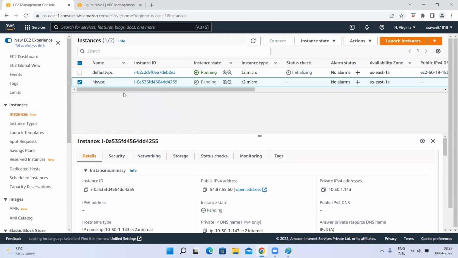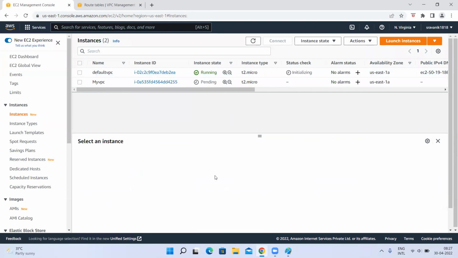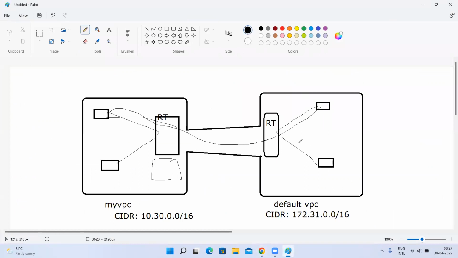One security group created under one VPC will not be available in the other VPC. Now what I'll do is, I want to talk from my default VPC, from one of the instances, to this instance.